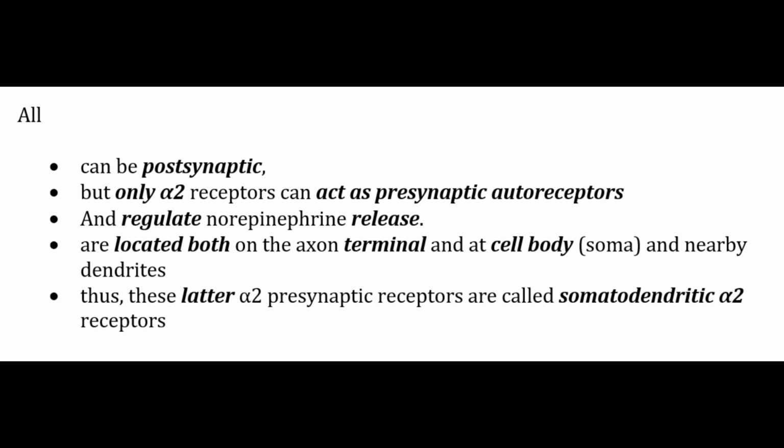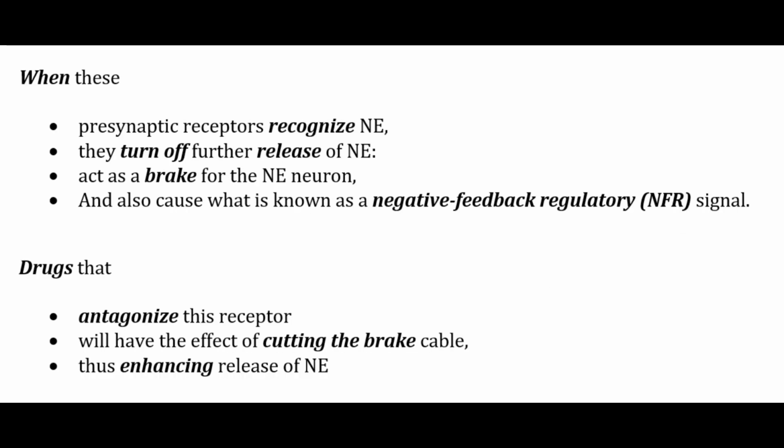All can be postsynaptic, but only alpha 2 receptors can act as presynaptic autoreceptors and regulate norepinephrine release, and are located both on the axon terminal and the cell body near the dendrites. And as we have studied earlier, these are known as somatodendritic alpha 2 receptors. When these presynaptic receptors recognize NE, they turn off its further release and act as brake cables for the NE neurons, which is also known as a negative feedback regulatory signal.